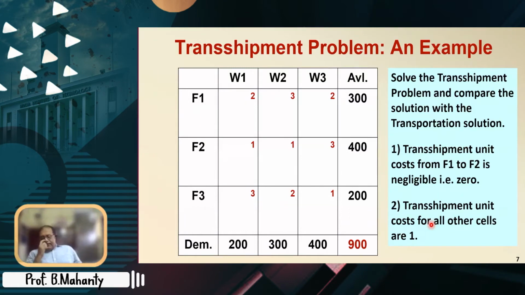Now look here, this is a problem. In this particular problem, there are 3 factories and 3 warehouses, and it's a typical transportation problem to begin with.